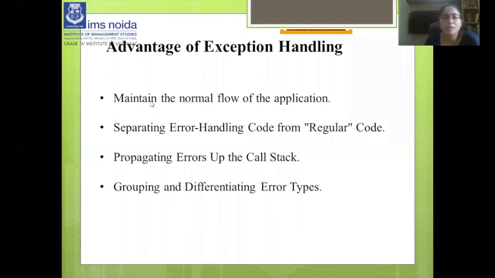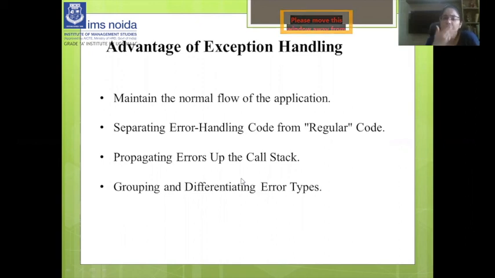The second point is separating error handling code from regular code. If something happens in the main code, exception handling provides the feature that we can separate the error code from the main and ordinary code, right? This is basically a very good advantage of exception handling.